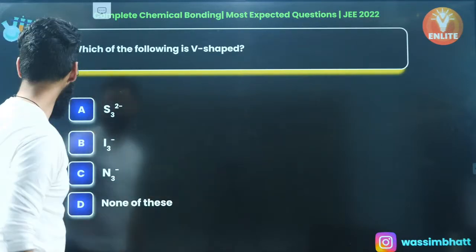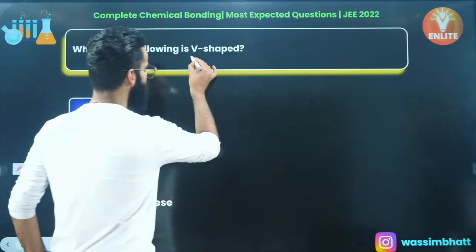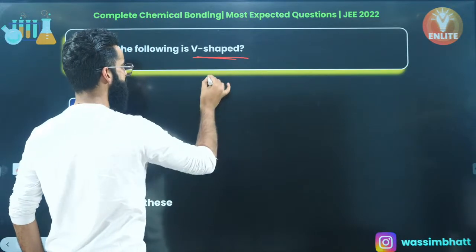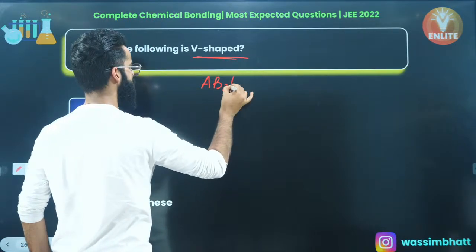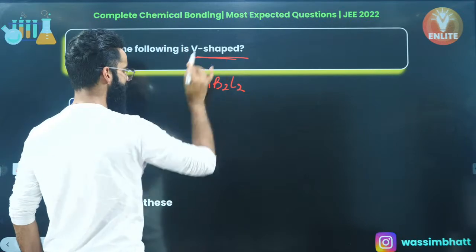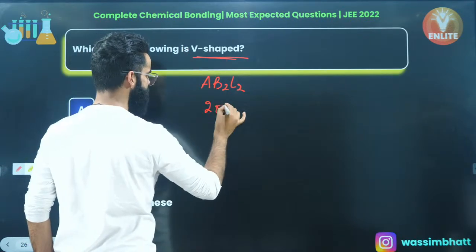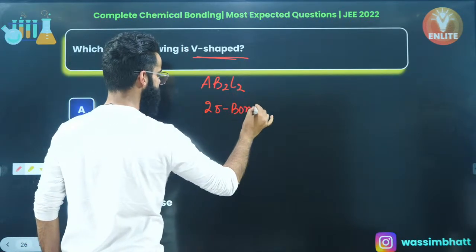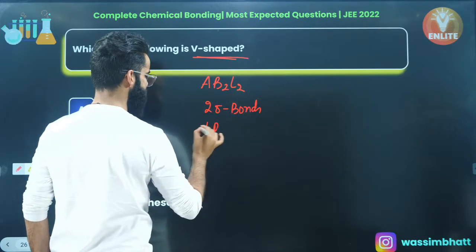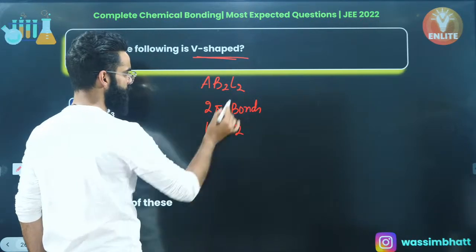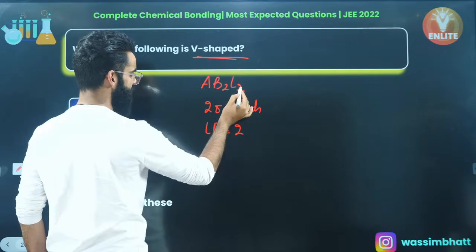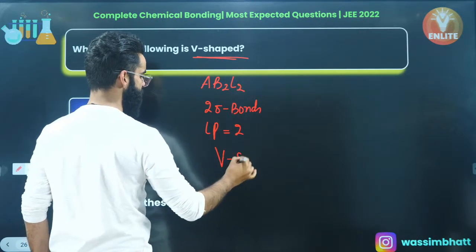Which of the following is V-shaped? Well, let me tell you, V-shaped molecule is of the type AB2L2. Whenever you have a molecule wherein there'll be 2 sigma bonds and 2 lone pairs on the central atom, we say that molecule is going to be V-shaped, right?